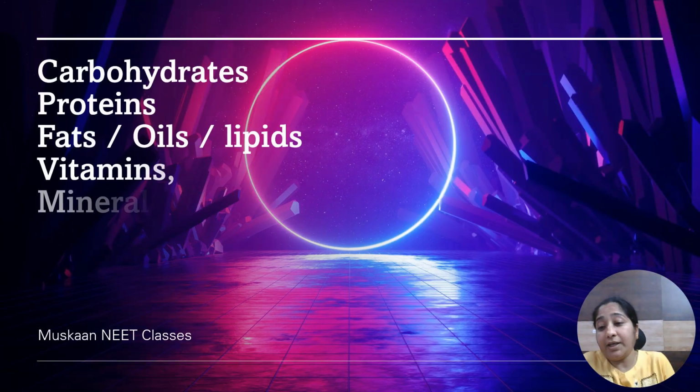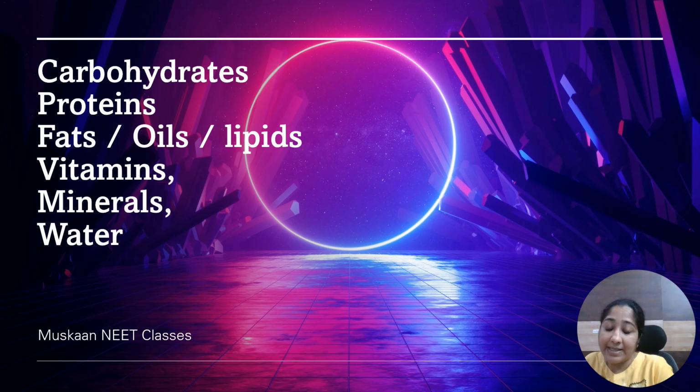Okay, what do we eat? We eat a balanced diet. When do we say it is a balanced diet? When it contains all the components. What are the components? Those are carbohydrates, proteins, fats or oils or lipids, then vitamins, minerals, and water. These are the components which make the food healthier and balanced.